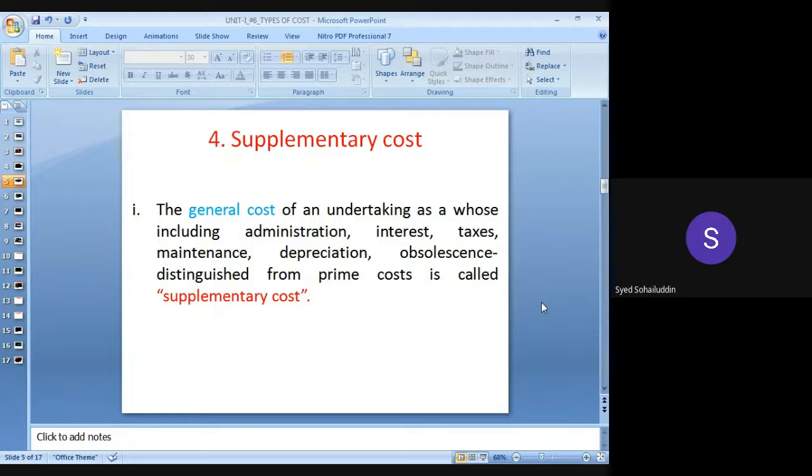Obsolescence, again, is nothing but old outdated structures. Again the cost will be reduced due to the old outdated structures. In detail we will study obsolescence and depreciation in the estimating and costing subject also. So in short, obsolescence is nothing but outdated structures. Like the old massive structures, old walls you have seen in ancient days, the load bearing structures. In those load bearing structures, massive walls were there, 500 mm or 600 mm, even 1 foot walls. This type of structure again will reduce the total cost. Again, this will be considered under supplementary cost, obsolescence.